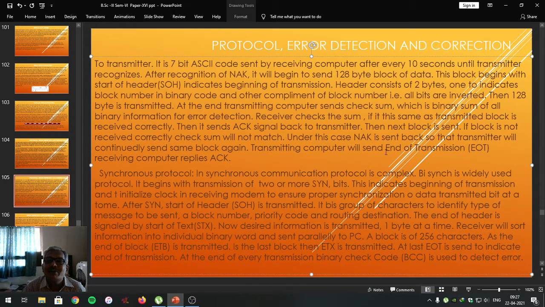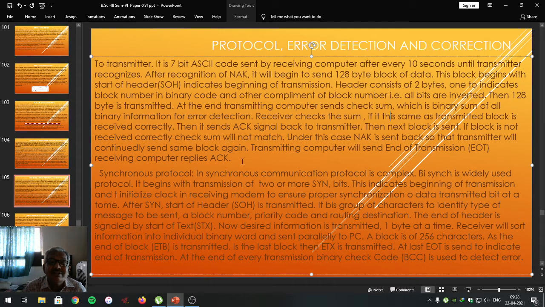The transmitting computer will send end of transmission to the receiving computer, which replies with an acknowledgement. So this is the X modem protocol that is used in serial communication.